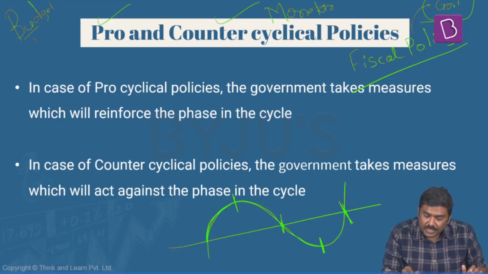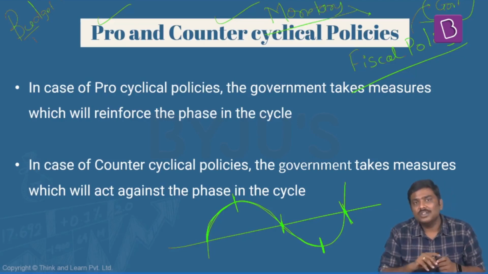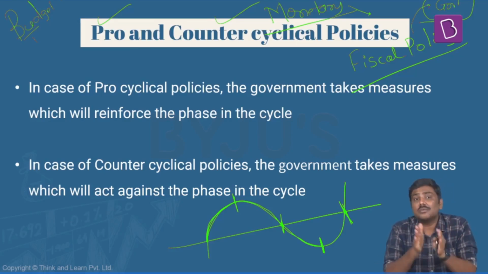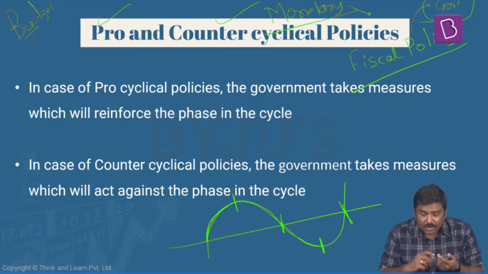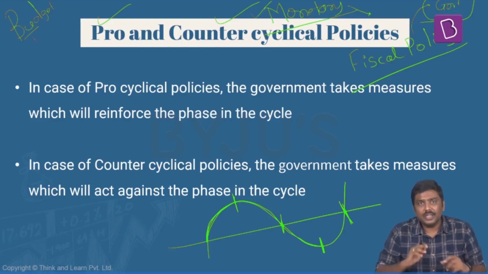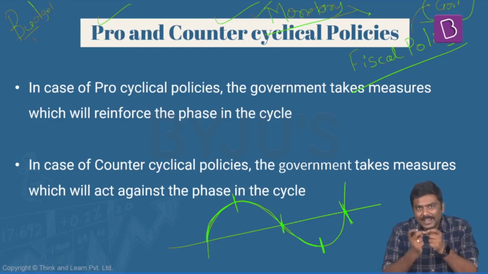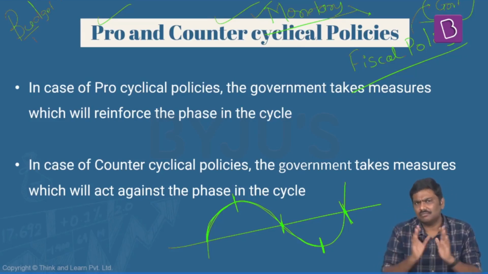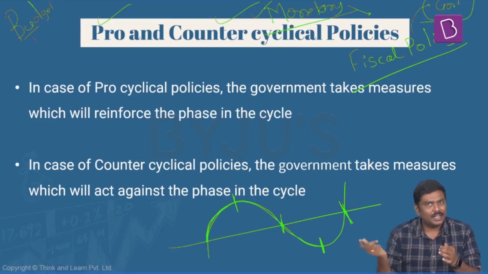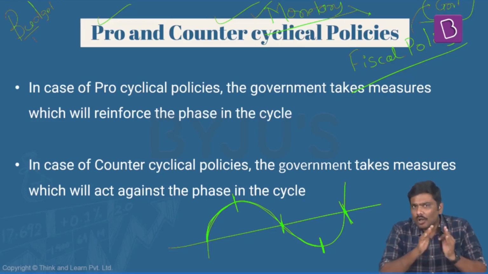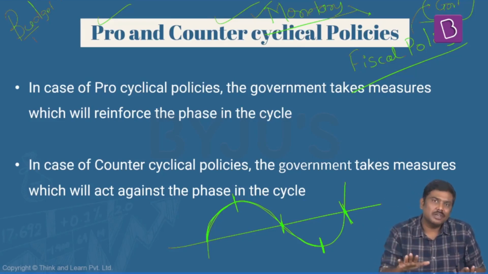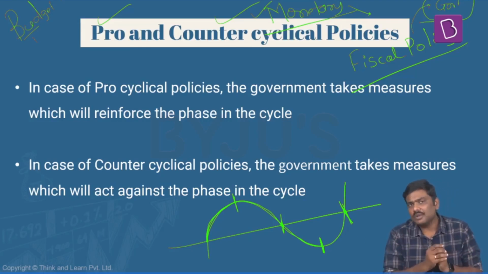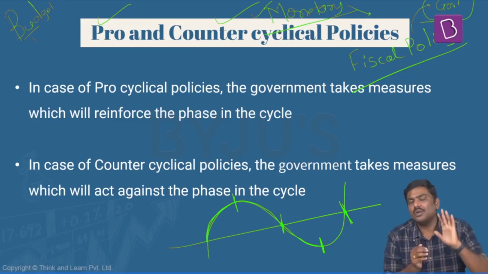This monetary policy is the purview of the Central Banker of India. Central Banker of India is the Reserve Bank of India. So the Reserve Bank of India forms a monetary policy using which it will either increase the money supply in the system or decrease the money supply in the system. Basic understanding. Later under RBI, we will discuss all the important tools which RBI will use under the monetary policy. Is it okay? So there are two very important policies, fiscal policy and monetary policy.